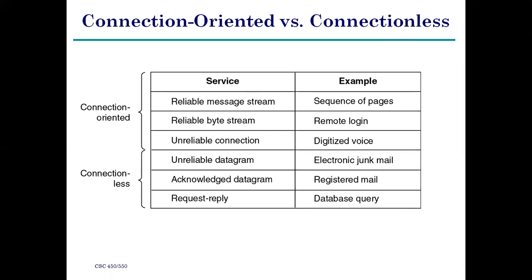Next, acknowledgement datagram. Sometimes there is an acknowledgement process. Here the sender receives an acknowledgement from the receiver before the information starts. This is called registered mail. The receiver says, yes, I am ready to accept, you can send the data. Then we send the data based upon the acknowledgement received from the receiver.